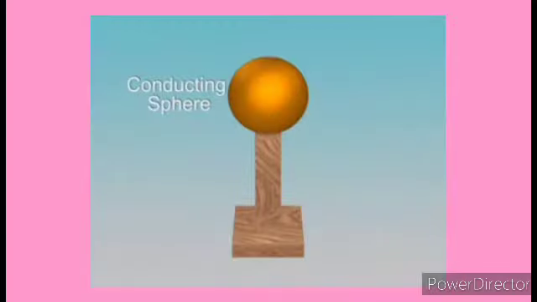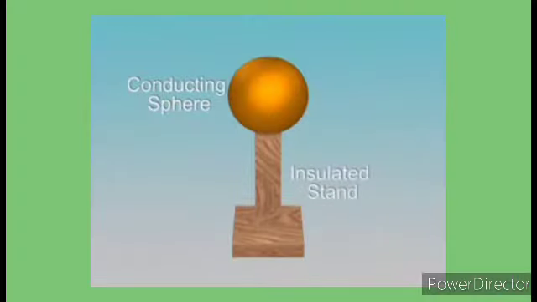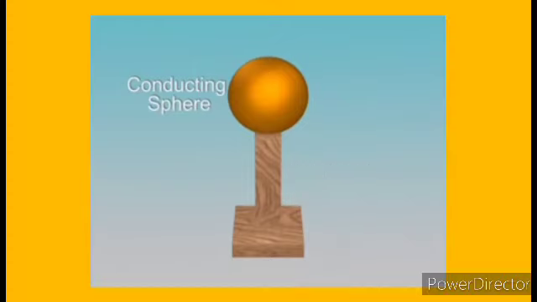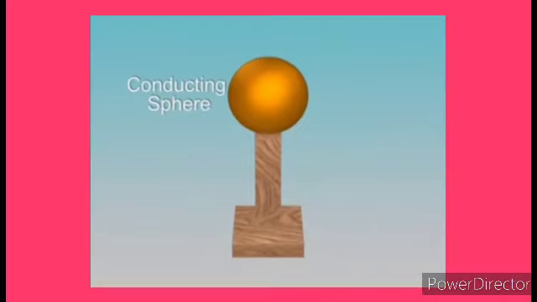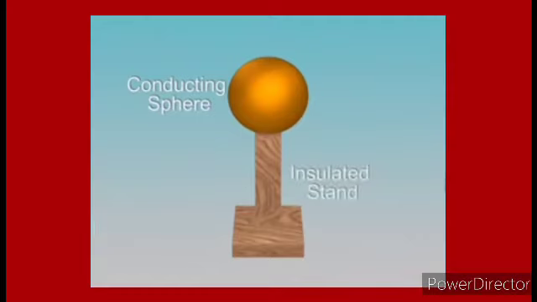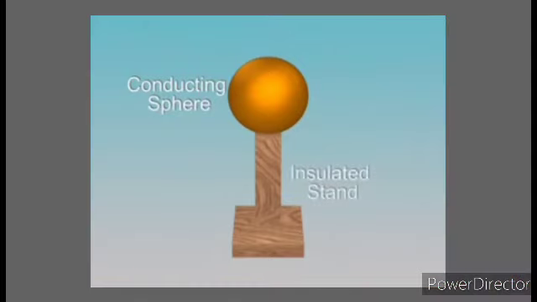Now you learn the topic electrostatic induction. An uncharged rod is touched by another conductor. Charges flow from the charged rod to another conductor. This type of charging without actual contact is called electrostatic induction. Now we do one small experiment here.